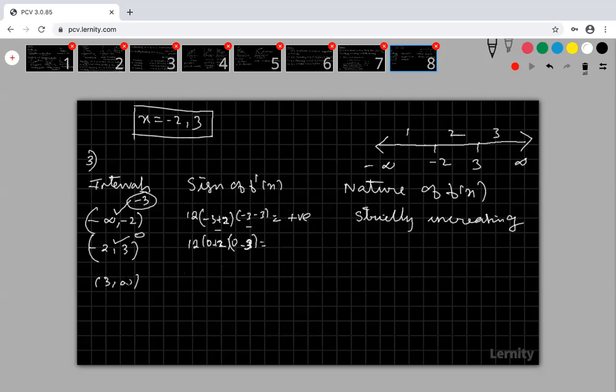Here also, all these are open intervals. I am taking simply 0. Applying 0, what am I getting? This is positive, this is negative. I am getting negative. I need only the sign, positive or negative, greater than 0 or less than 0. This is greater than 0, this is less than 0. Okay, less than 0 means it is decreasing.